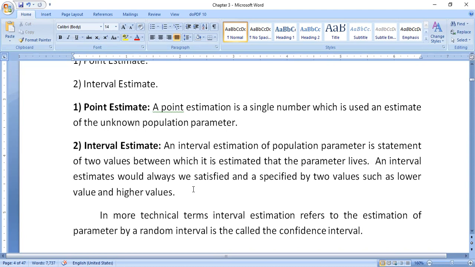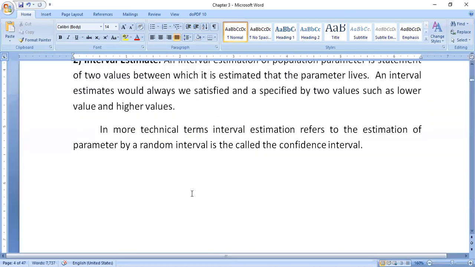That statement always says that it is an interval estimate. Then next, in more technical terms, interval estimation refers to the estimation of a parameter by random intervals, which are called confidence intervals. Confidence intervals we call them in technical terms.